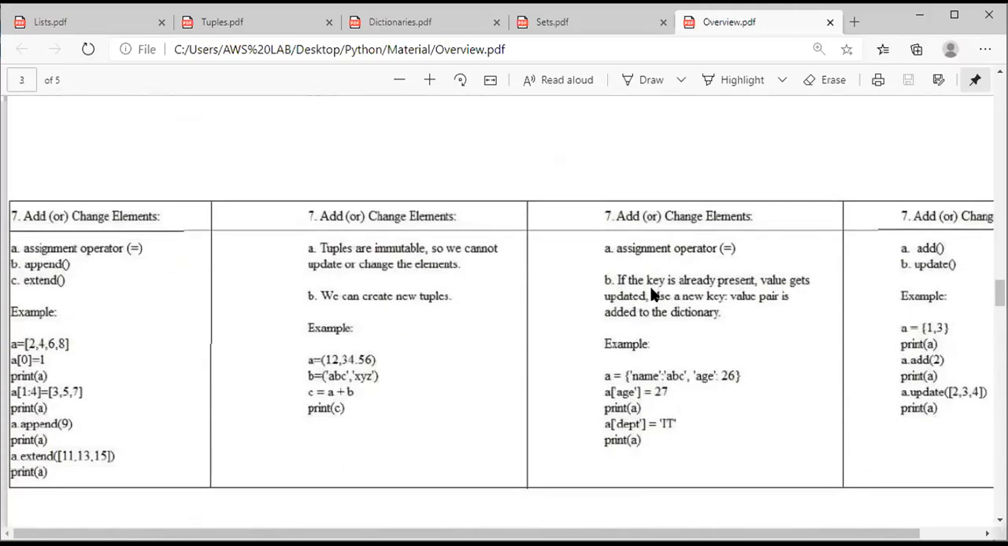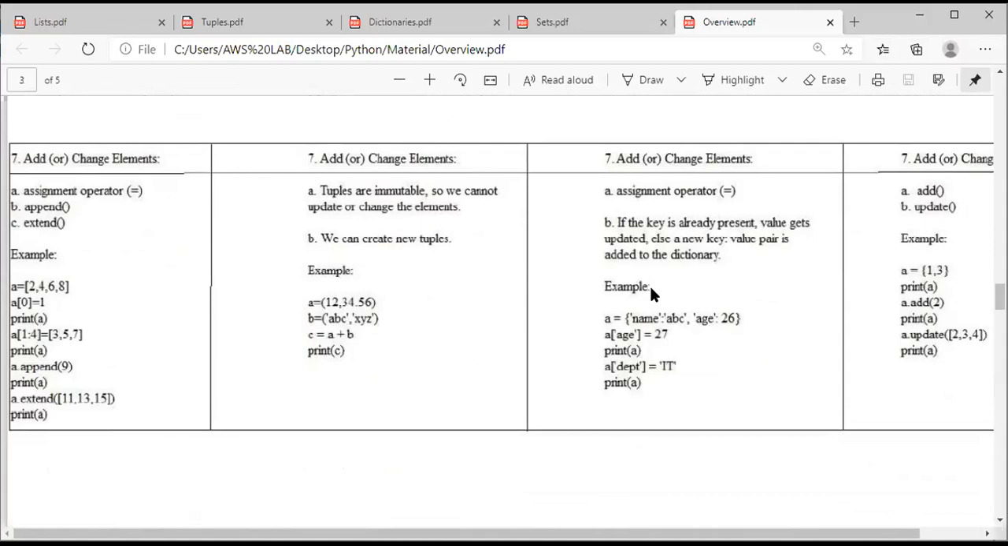So the seventh part is, how can we add or change elements?